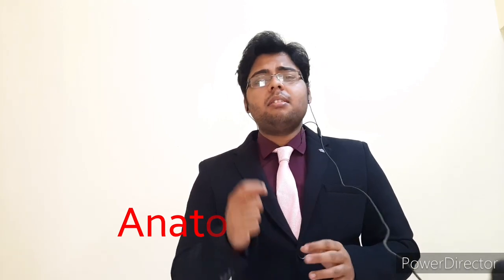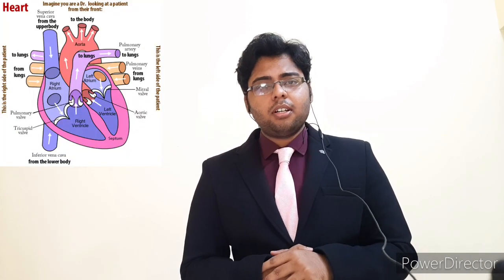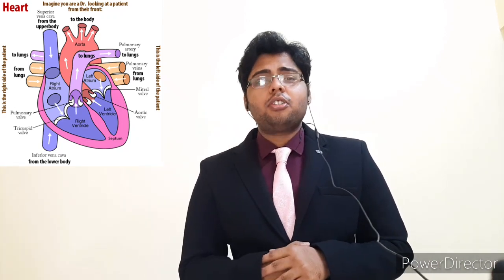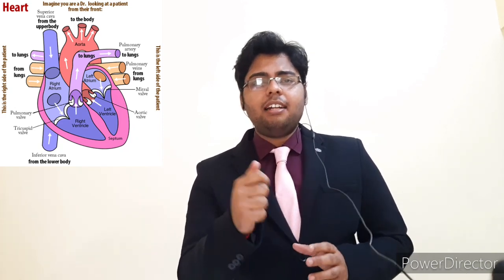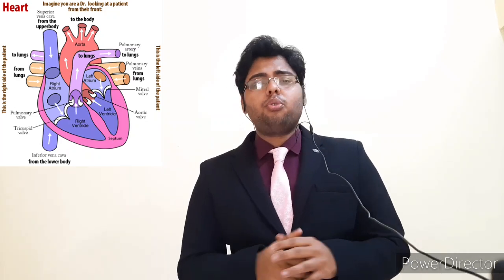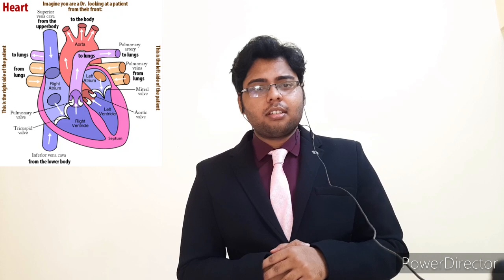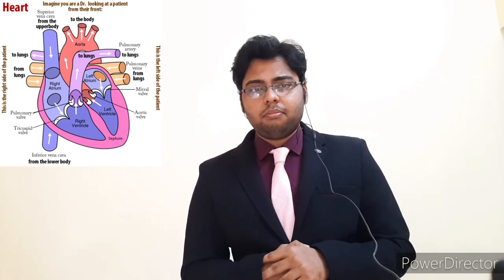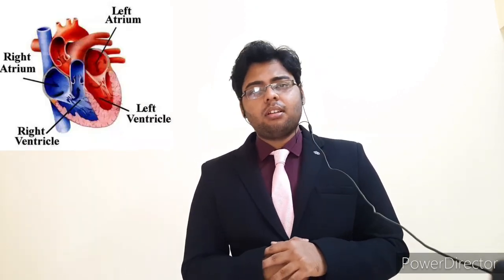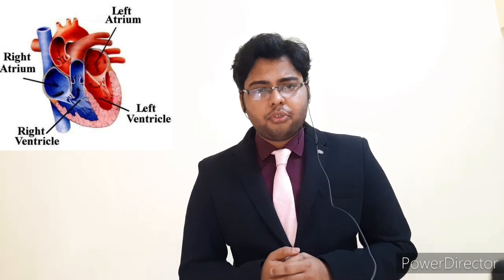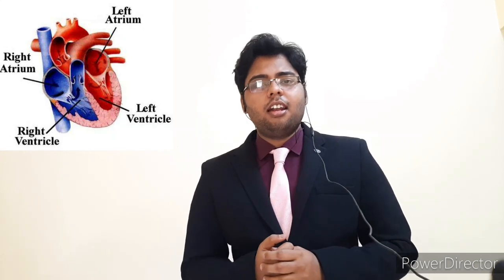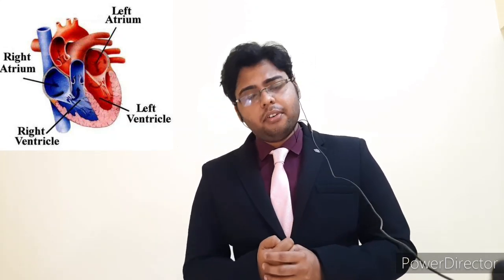Heart. It is a muscular organ of the human body, often around the size of a fist, which is located behind and slightly left to the breastbone. The heart pumps the blood through a network of arteries and veins, collectively called the cardiovascular system or circulatory system. The heart has four chambers. First, right atrium, second, right ventricle, third, left atrium, and fourth, left ventricle.